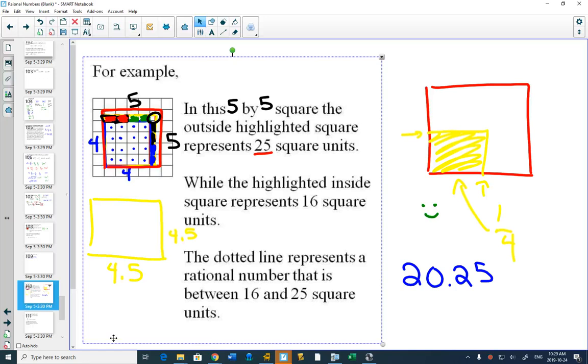Square root of 20.25, not easy to do in your head. But if we think about the pictures, we can do more complicated math because we look at a diagram and figure out what it is. You could use this strategy and draw out a 5 by 5 square and a 6 by 6 square, and you could figure out what 5.5 times 5.5 is.